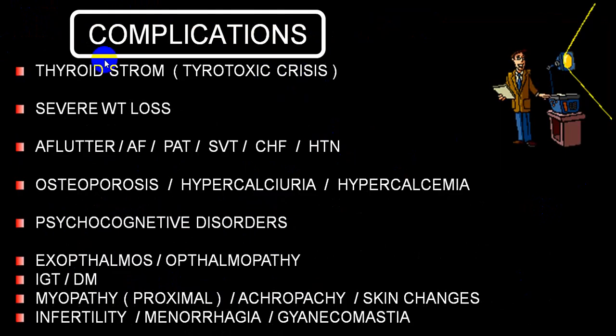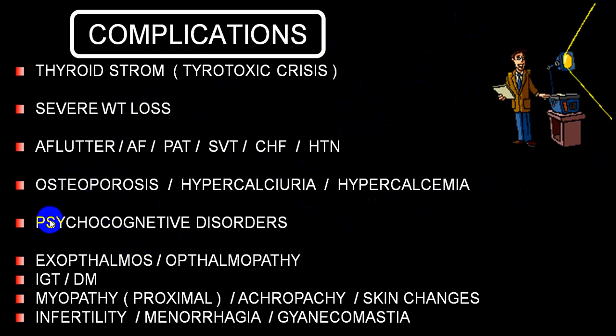Complications of thyrotoxicosis: one of the dangerous complications is thyrotoxic storm. Severe weight loss, atrial flutter, fibrillation, and the person can go into congestive heart failure. Person can have hypertension, wide pulse pressure, osteoporosis, hypercalciuria, hypercalcemia, and because of osteoporosis, fracture.